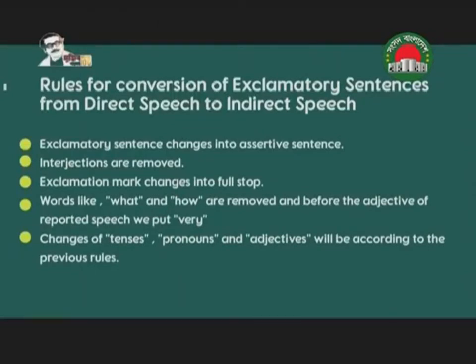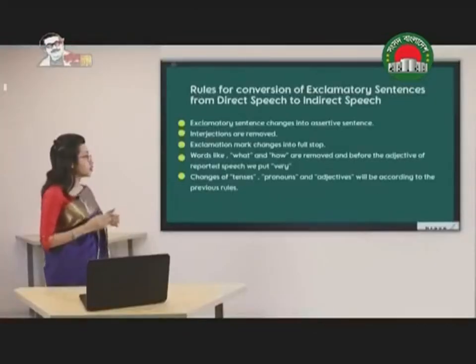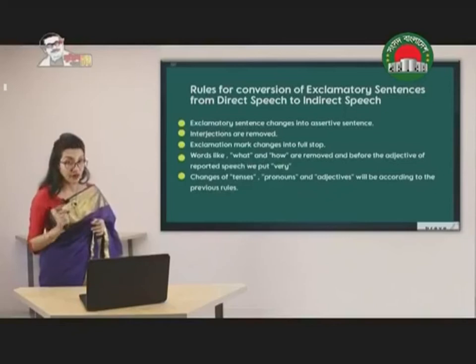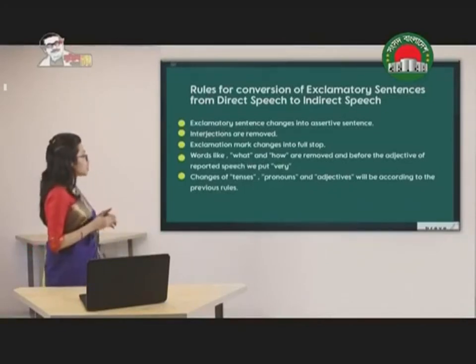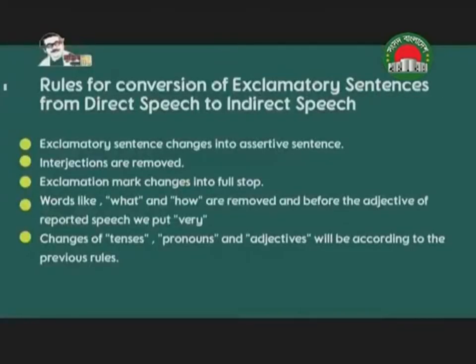Exclamation mark changes into full stop. Words like what, how are removed, and before the adjective of reported speech we put very. Changes of tenses, pronouns, adjectives will be according to the previous rules as we have seen in assertive sentence.